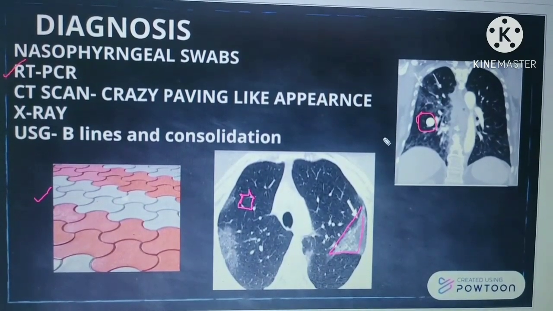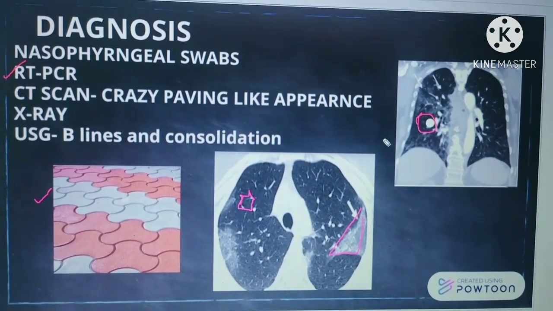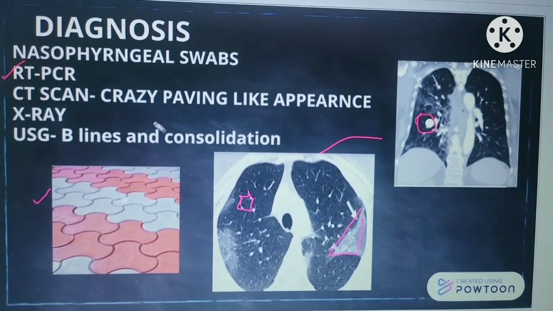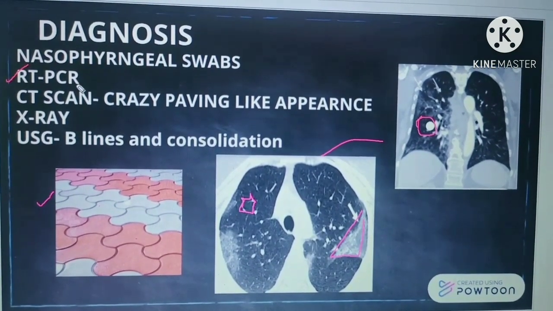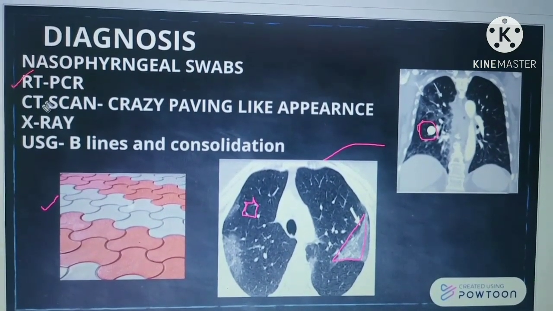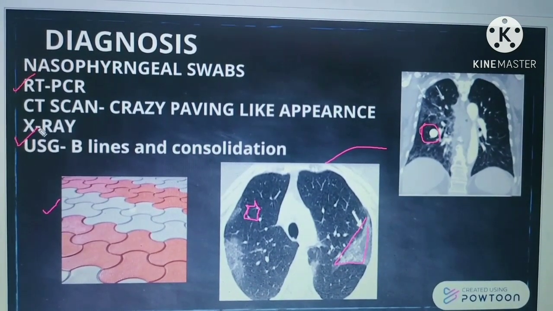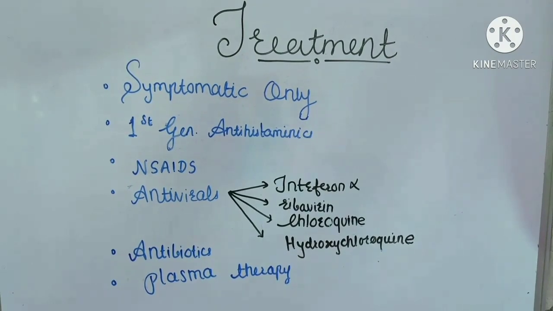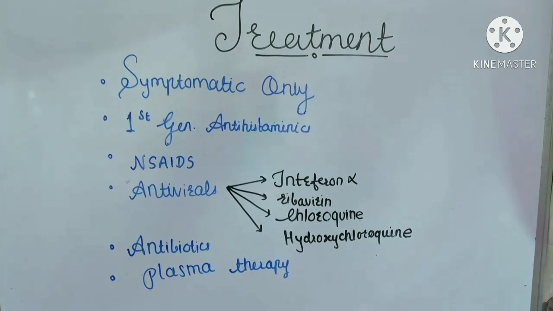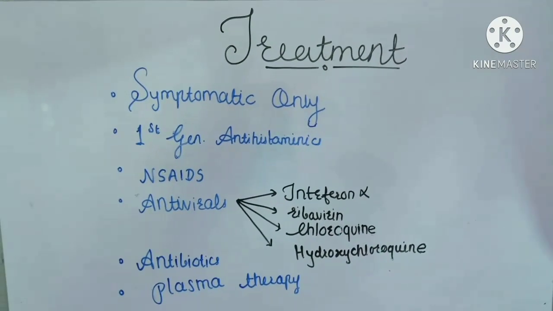So this is highly sensitive, but usually it is not done. We'll go with the reverse transcriptase PCR, but it is expensive. That's the thing. And on ultrasonography we can see the B lines and consolidation. Now moving on to the treatment aspect, but before that, prevention is always better than cure.